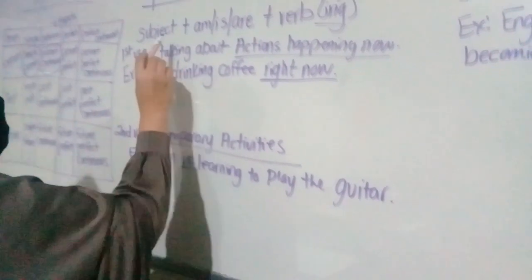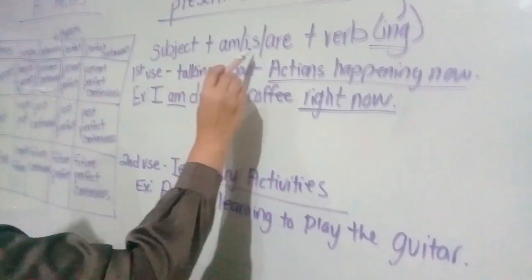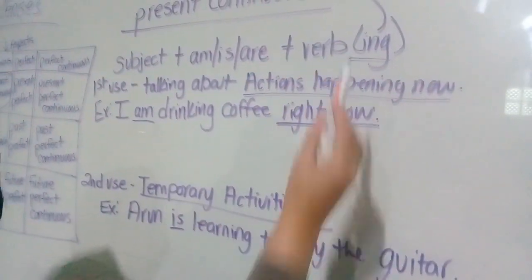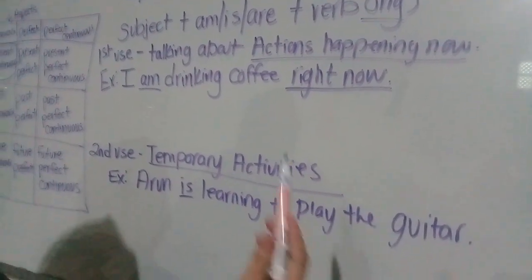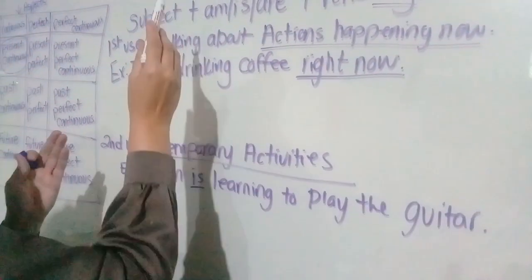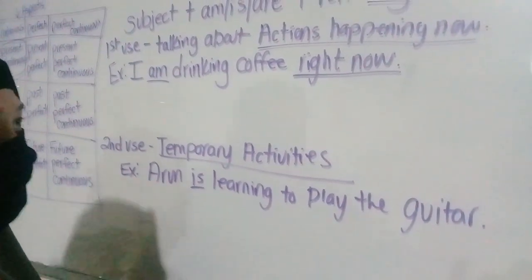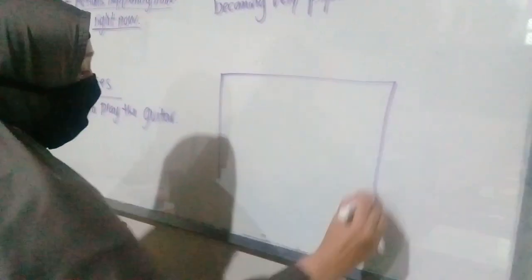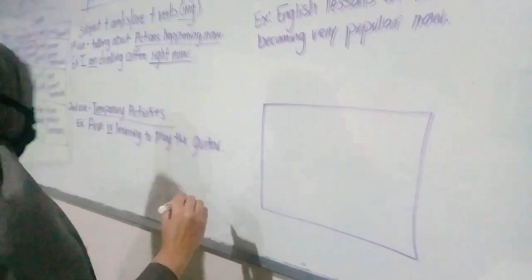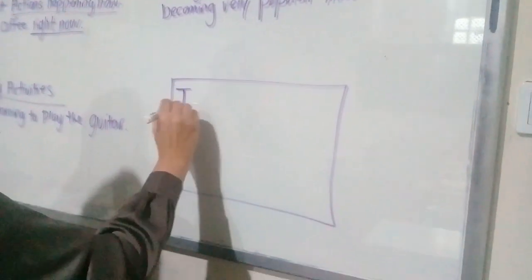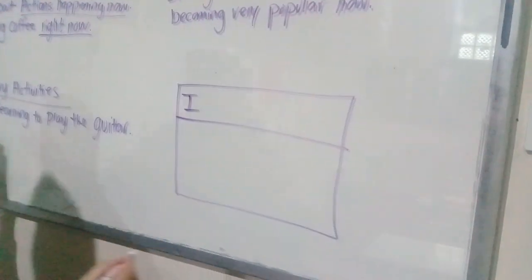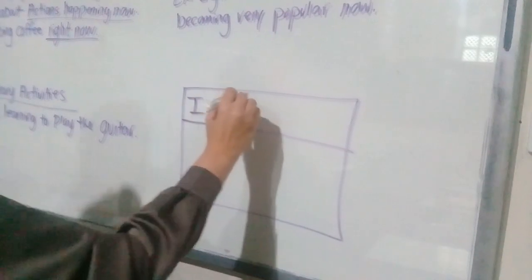Now, I told you here in the beginning, subject plus am, is, are, plus verb ing. Okay? So, when are we supposed to use am? When is, and when are we supposed to use are? Let's make a chart for it so it's easy for you to remember. So the first one is, if you're talking about I, then of course you use am.